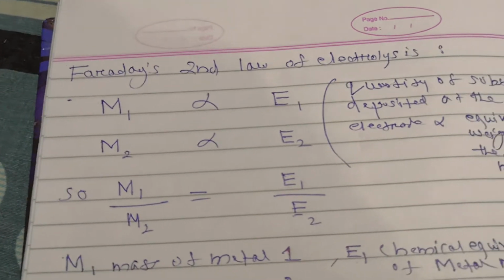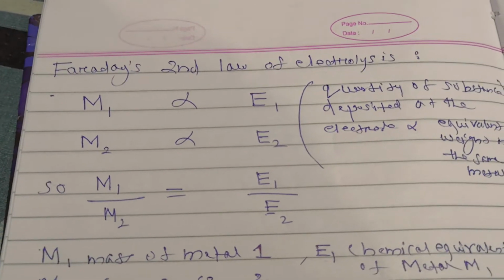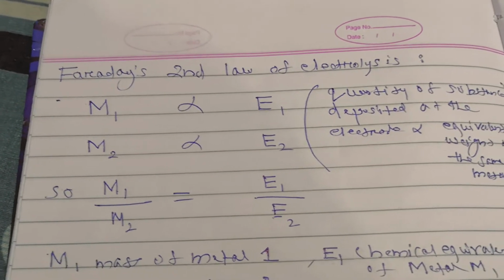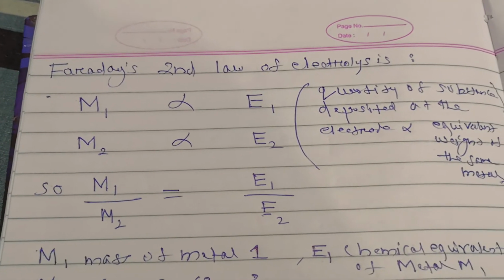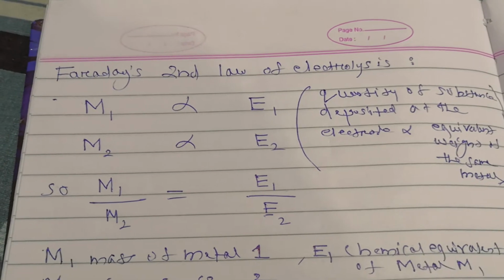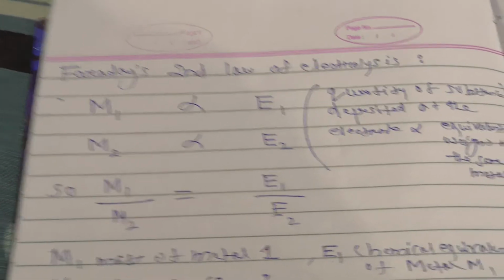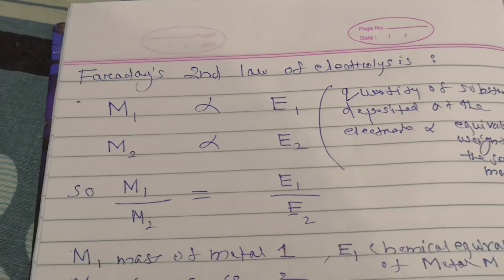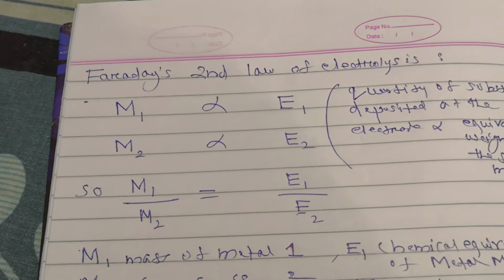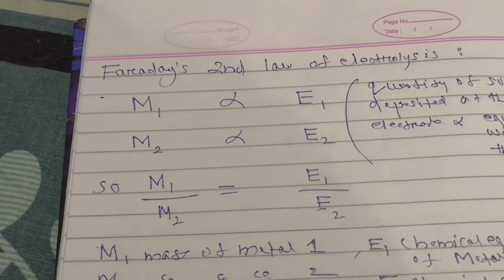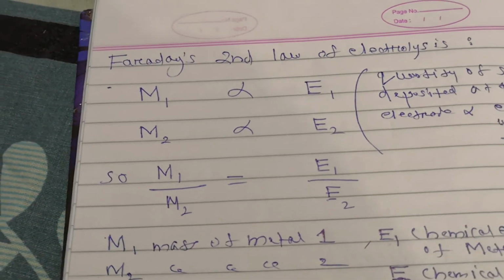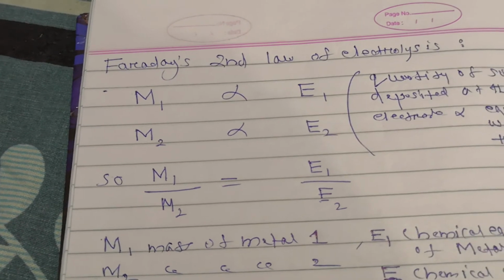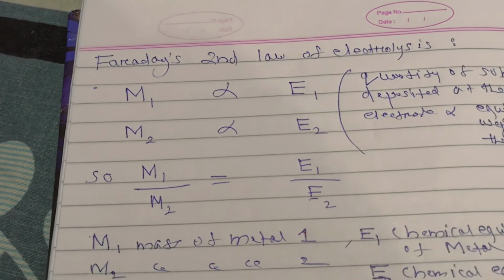So Faraday's second law is saying that the quantity of substance, that is metal, deposited at an electrode is proportional to the equivalent weight of that particular substance. In another definition I can say like this: when the same quantity of electricity is passed through different electrolytes connected in series connection, then the amount of metal deposited at each electrolyte is proportional to their chemical equivalent weight.